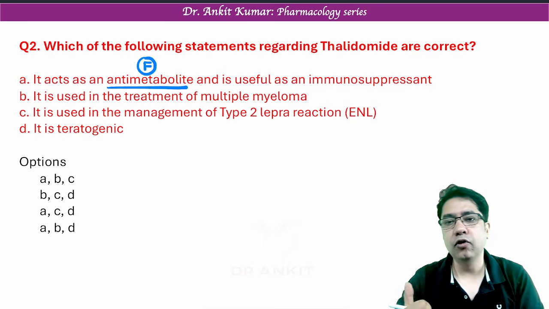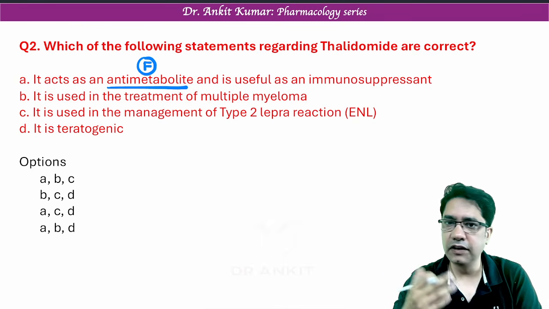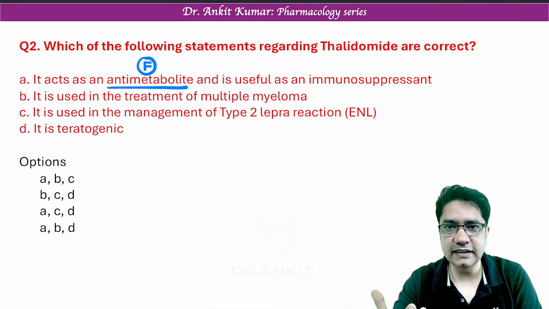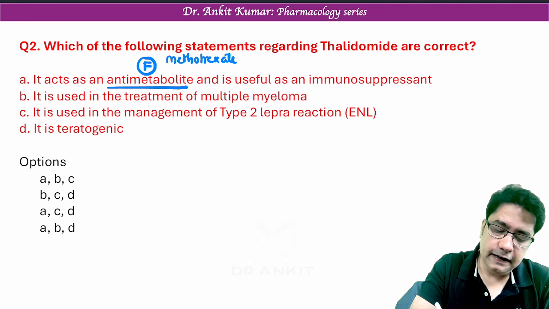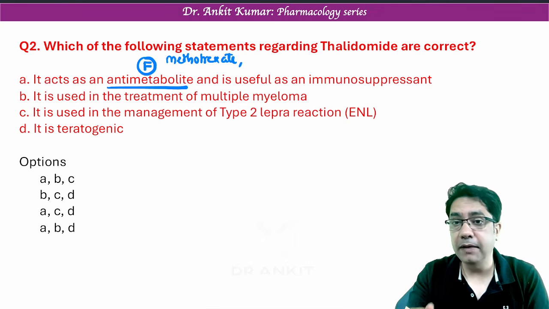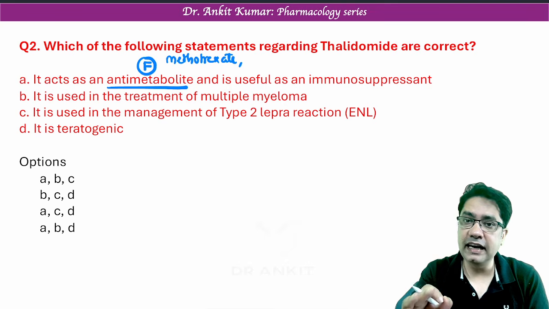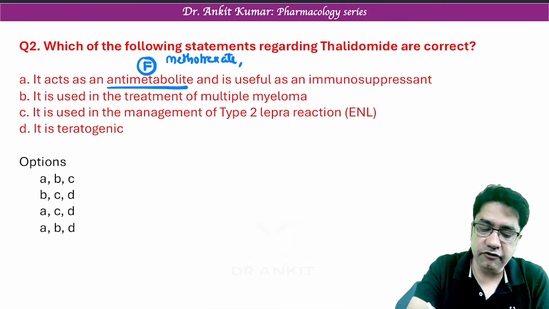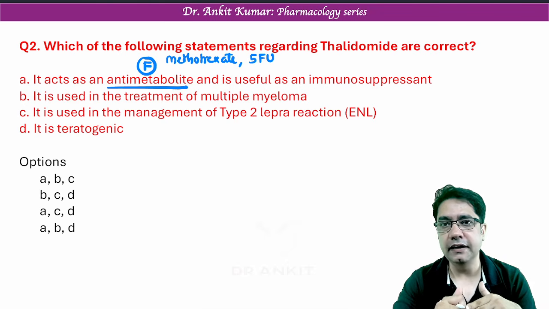Remember, anti-metabolites are the drugs which inhibit DNA synthesis. So we know for DNA we require folic acid. So folic acid inhibitors like methotrexate are anti-metabolites. DNA also requires purines and pyrimidines. So fake purines and fake pyrimidines are known as anti-metabolites, like 5-fluorouracil, etc. So these drugs are anti-cancer drugs which are anti-metabolites.